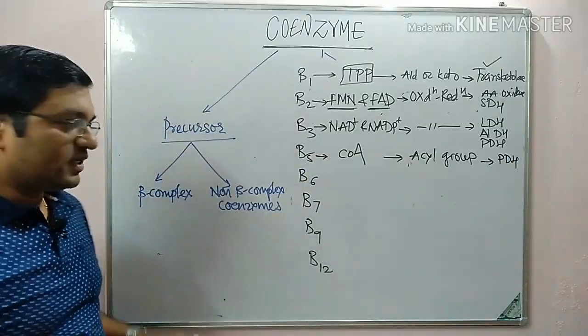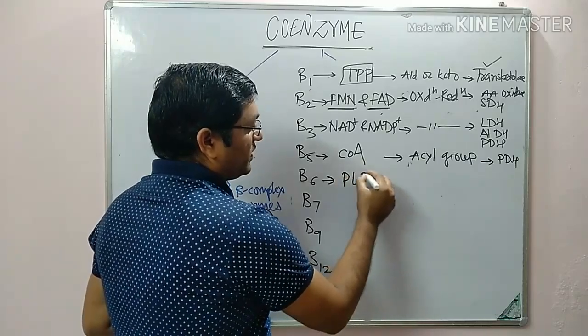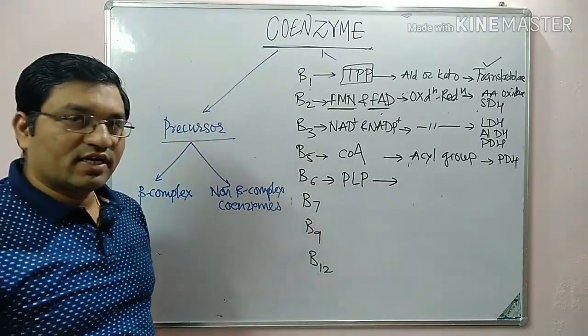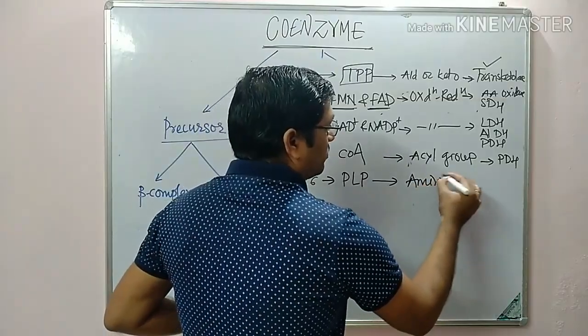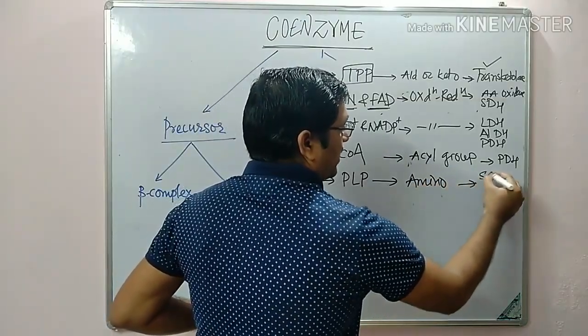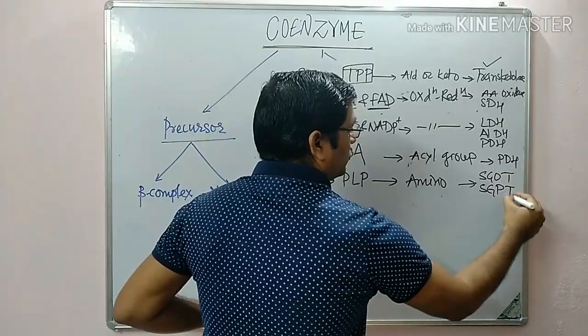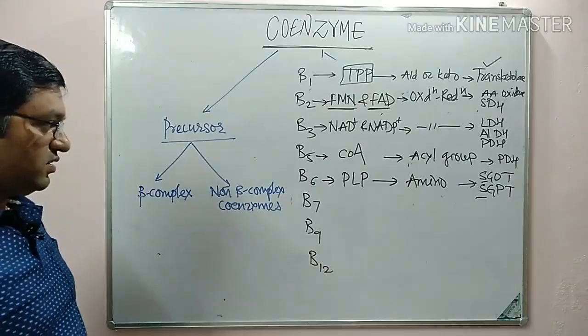Then B6, that is pyridoxine. Coenzyme form is pyridoxal phosphate. It is involved in the transamination reaction. It is responsible for transfer of amino group. Examples: SGOT, SGPT, serum glutamate oxaloacetate transaminase, serum glutamate pyruvate transaminase.